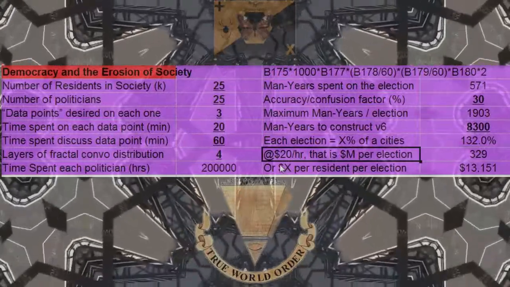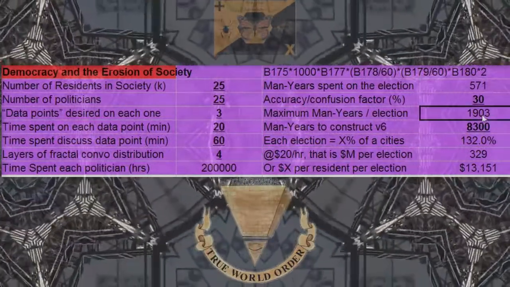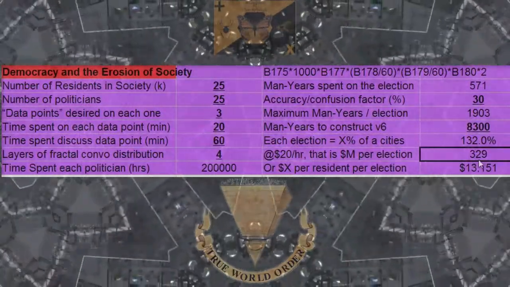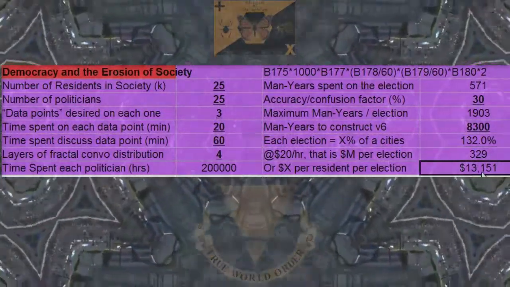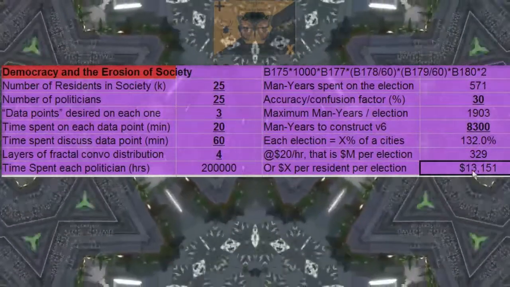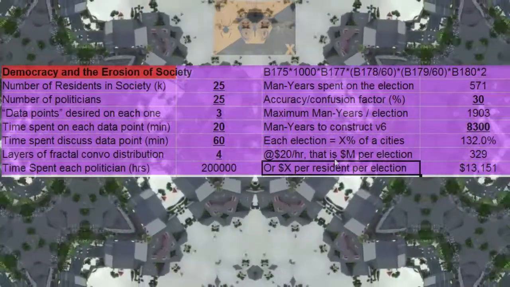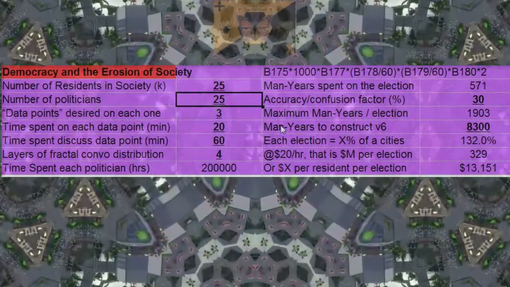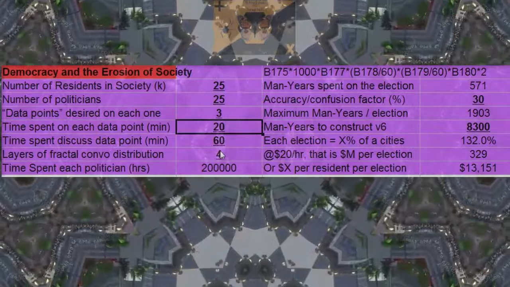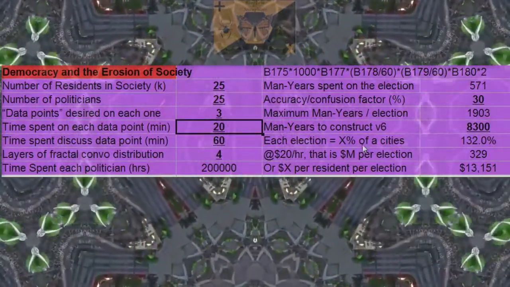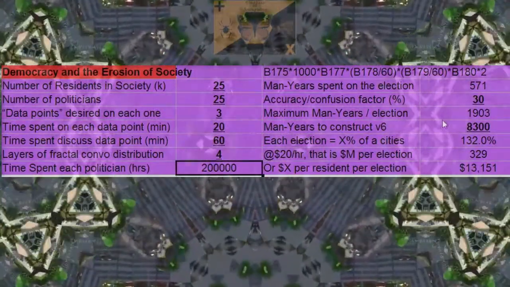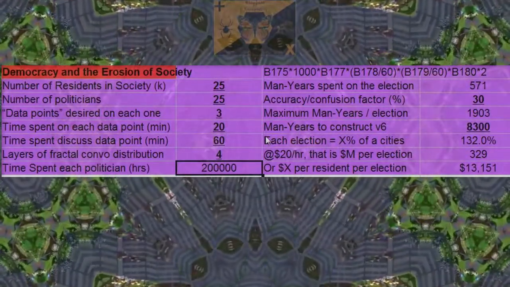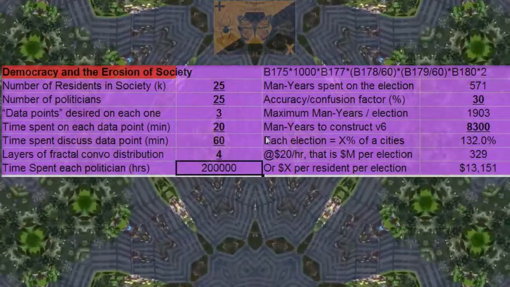So at $20 an hour, you have this 1,900 man years. At $20 an hour, that's $329 million per election, or $13,000 per resident of this city. Just to figure out who sits in these seats, when we could get rid of all of this nonsense and all this frustration and all these conversations, these 200,000 hours, and just leave it up to the monarch, because that's his job. That's what he does.